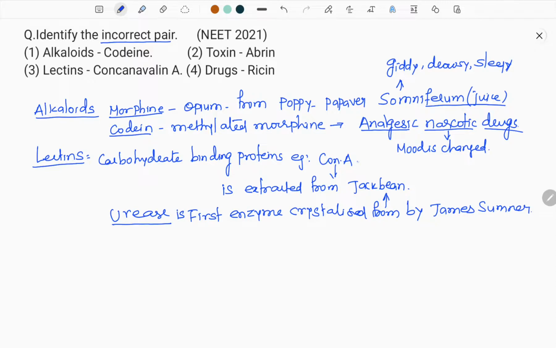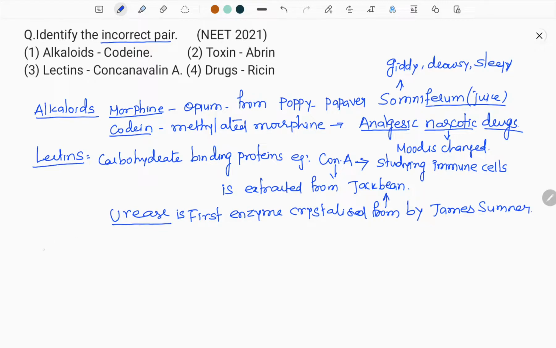So what is the usage of this Concanavalin A? It has usage in chromatography, and it is used in studying immune cells. Experimentally they have been injected into the mouse also. Right? This is about the lectin.